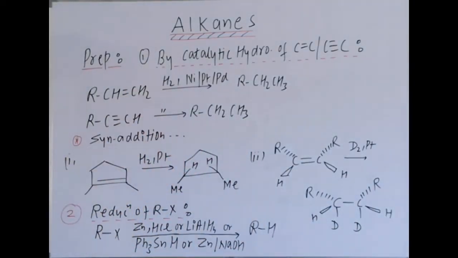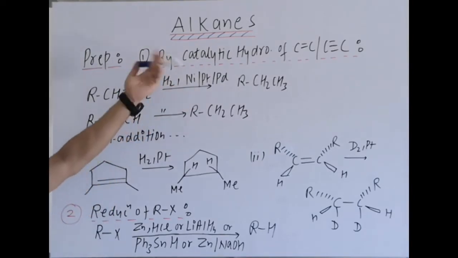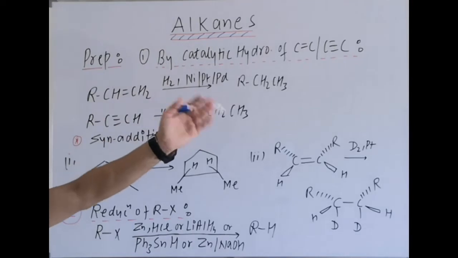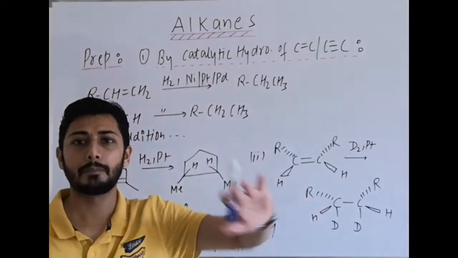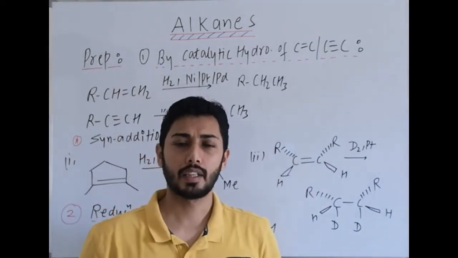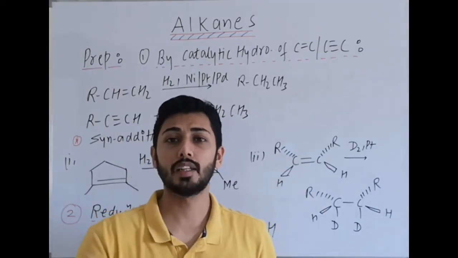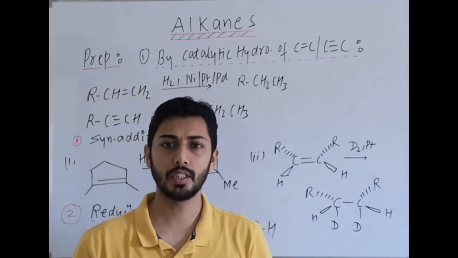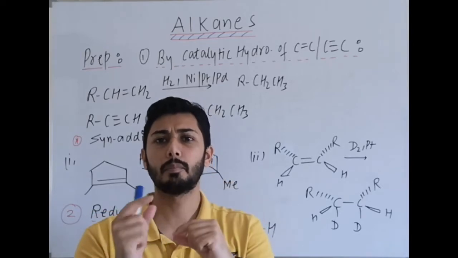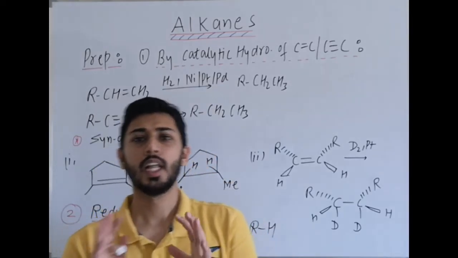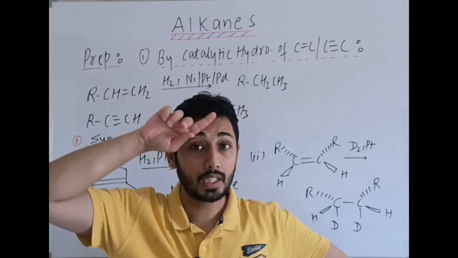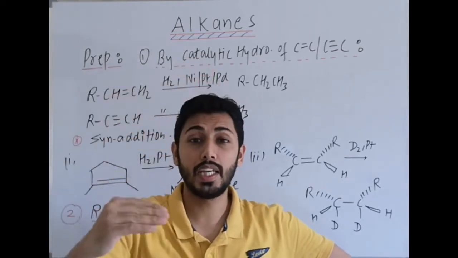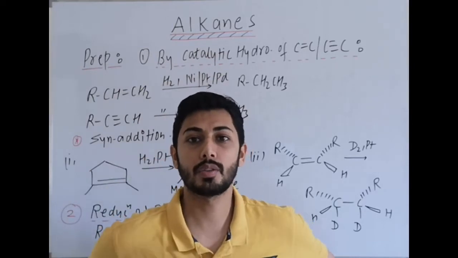Now firstly, by catalytic hydrogenation of alkene or alkyne. There we can use multiple catalysts like H2 with platinum, H2 with palladium, or with nickel catalyst, where slight heating, or heating and high temperature and pressure, is given in NCERT. So you can mark that point: with platinum and palladium the reaction occurs even at room temperature, but with nickel high temperature and pressure is required.